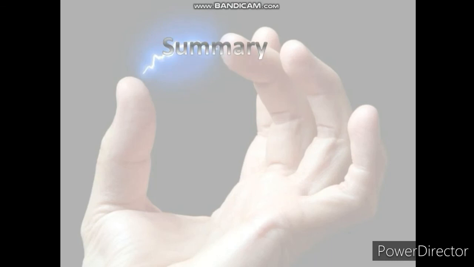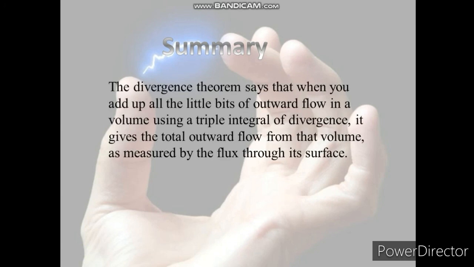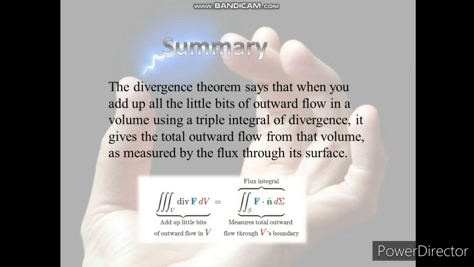And now finally we are summarizing our topic. The divergence theorem says that when you add up all the little bits of outward flow in a volume using a triple integral of divergence, it gives the total outward flow from the volume as measured by the flux through its surface, like this. Add up little bits of outward flow in V, which is the volume, is equal to measuring the total outward flow through the volume's boundary.